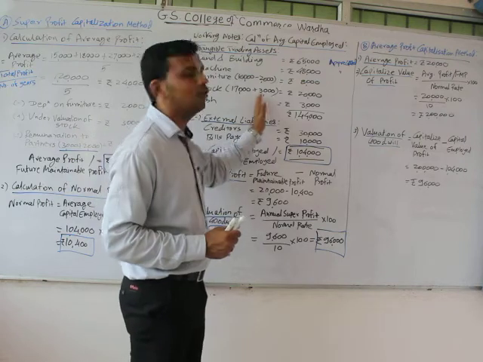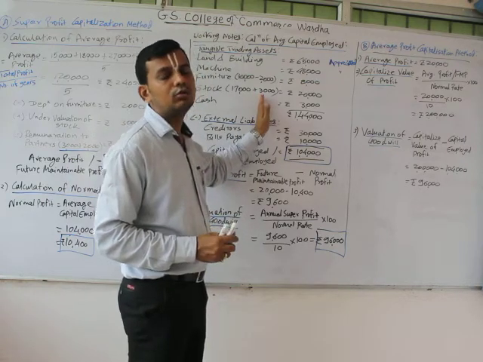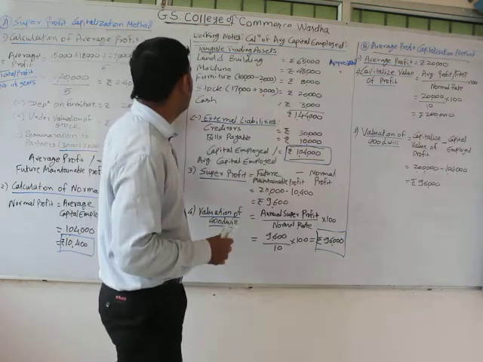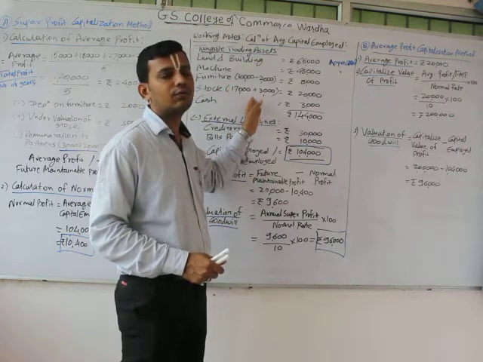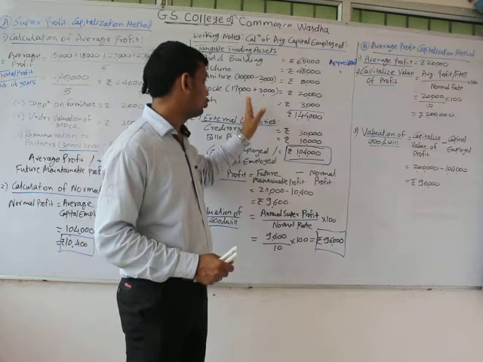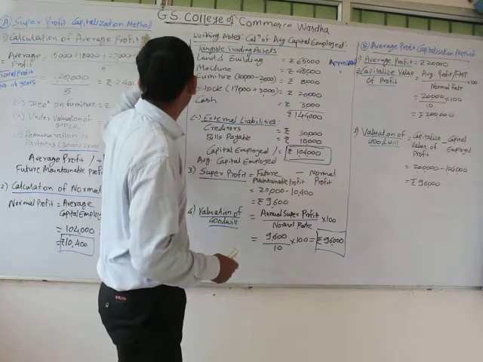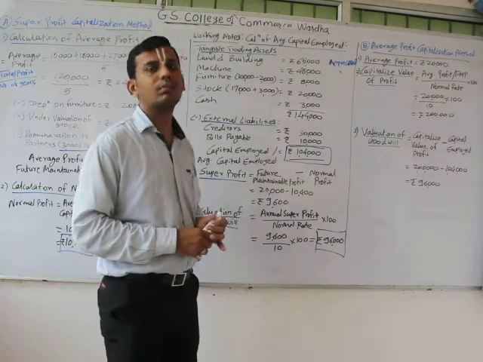This is how we can calculate the value of goodwill using the super profit method. Everything is about the same as what we have done in the super profit method, which is similar to the super profit capitalization method.